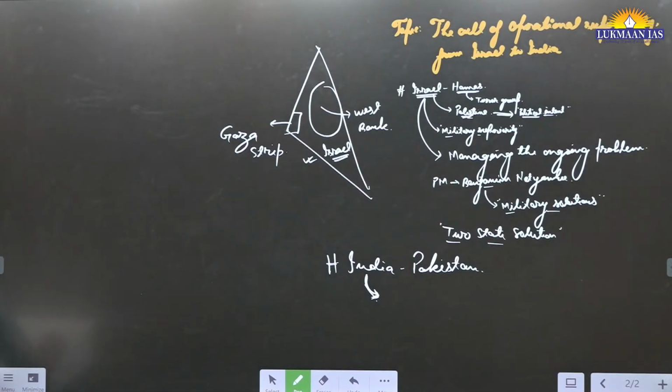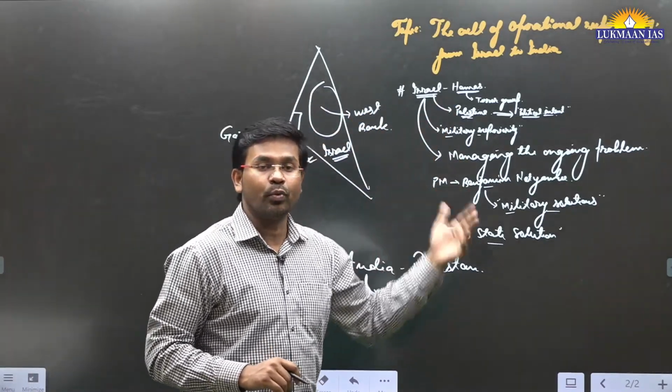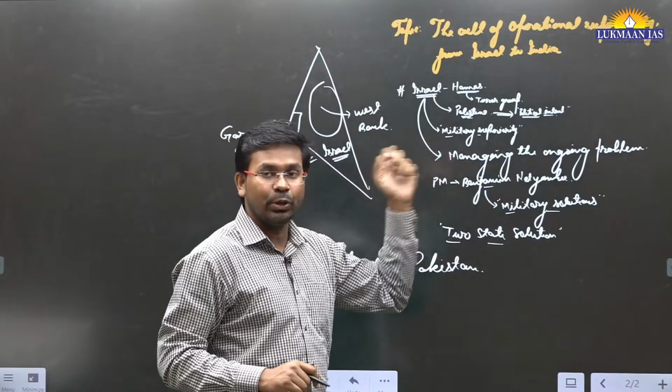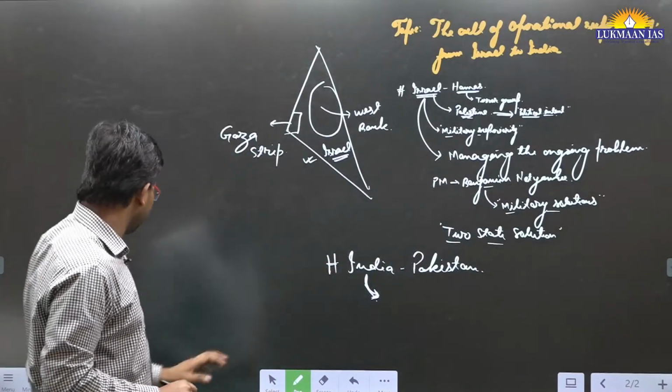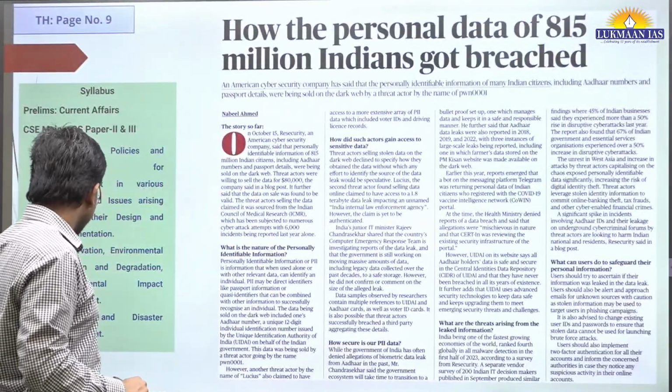Now the author says managing a strategic threat through purely military means works only until the adversary finds a way in, as Tel Aviv has learned and New Delhi must note. So the adversary is always trying to find a new way. The moment they find a new way, they will attack again, the way that Hamas has done. So having understood this, now let us move to another topic.